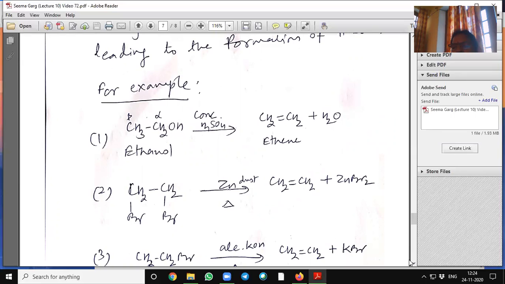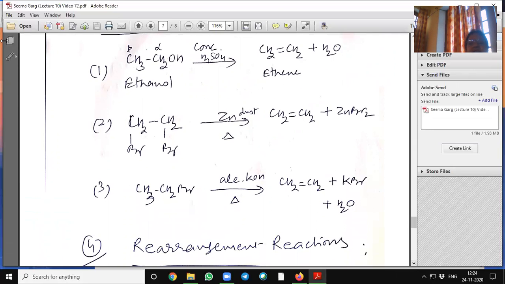Similarly, next is the dehalogenation reaction. When dehalogenation is carried out in presence of zinc dust, for example, dibromoethane reacts to form ethene plus ZnBr2. It is called a dehalogenation reaction.